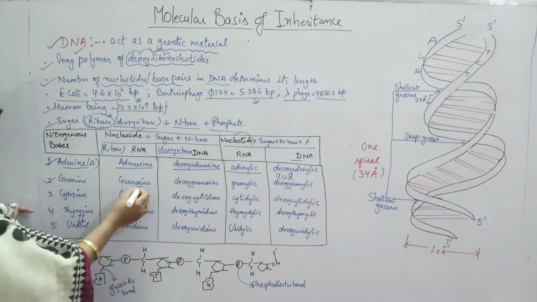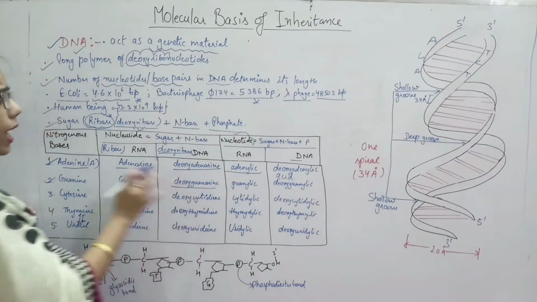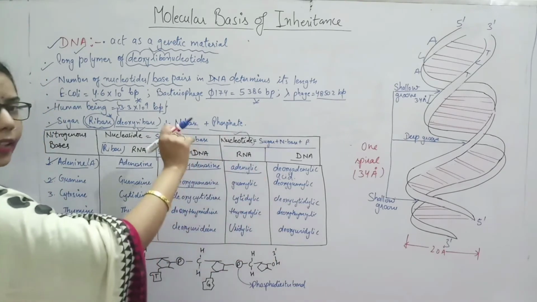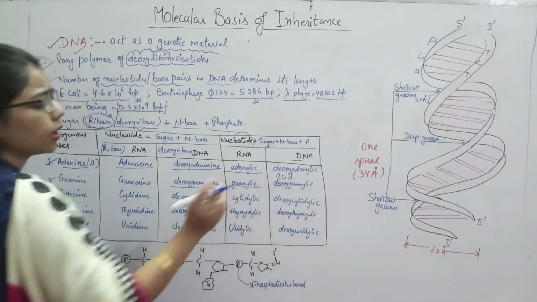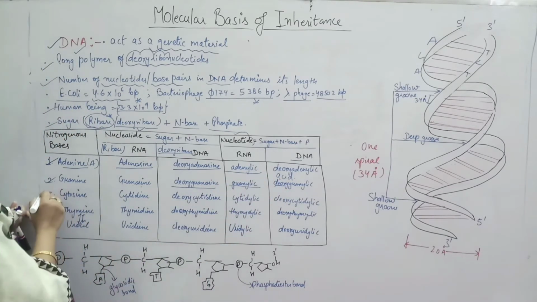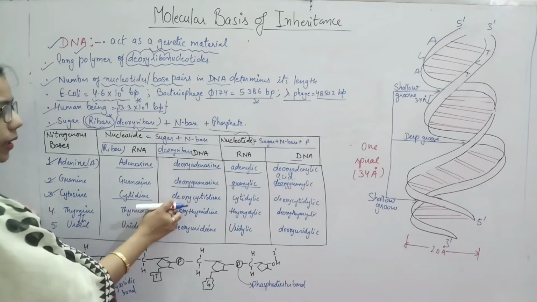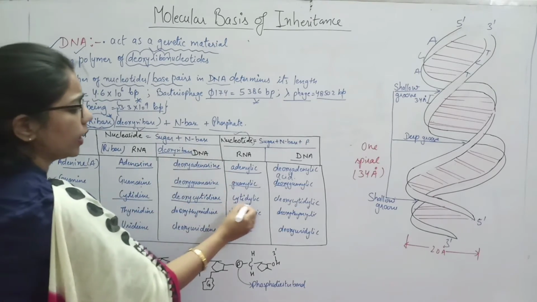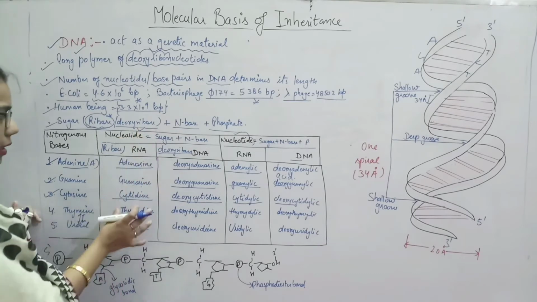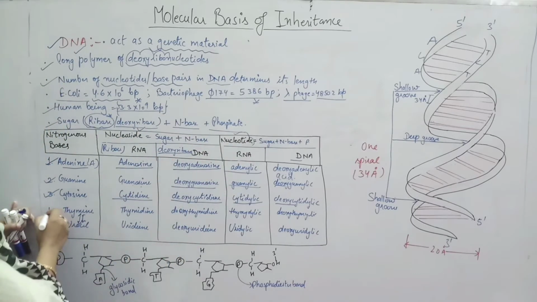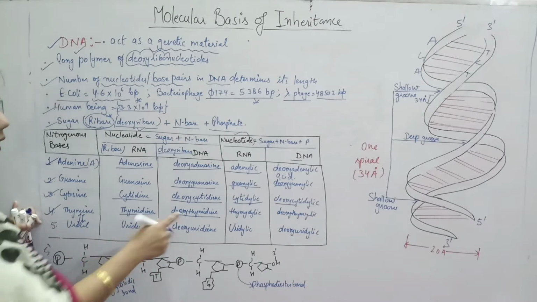Guanine gives guanosine with ribose sugar, and with deoxyribose it will be deoxyguanosine. If you talk about the nucleotide, when the phosphate group is added to this nucleoside, what will it become? Guanylic acid, and in DNA deoxyguanylic acid. Nothing you have to do extra. Then cytosine: cytidine, and in DNA deoxycytidine. Then in RNA cytidylic acid, and in DNA deoxycytidylic acid. So here we are making the nucleoside, here the nucleotide. The rest is thymine: thymidine, and deoxythymidine.